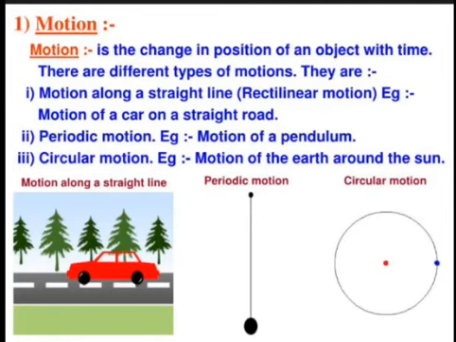They are motion along a straight line, rectilinear motion, example, motion of a car on a straight road. Periodic motion, example, motion of a pendulum. Circular motion, example, motion of the earth around the sun.